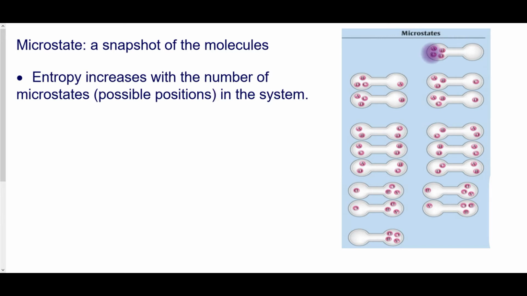If we start with 4 particles in this uniquely shaped vessel, 3 particles on the left side and 1 on the right, gives us 4 different arrangements based on which particle is on the right. 2 and 2 is going to give us 6 more based on the combinations. Now we have the opposite, 3 particles on the right and 1 on the left. Again, there are another 4. And all 4 on the right. These are all possible microstates or possible positions. If I increase the possible microstates, I increase the entropy.